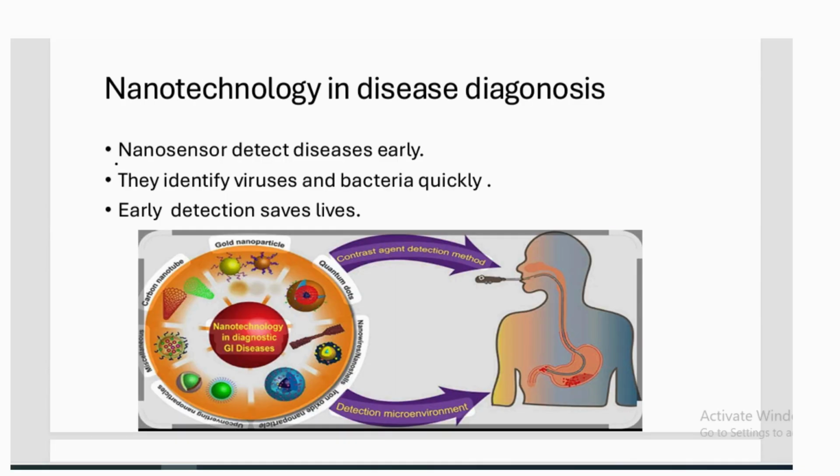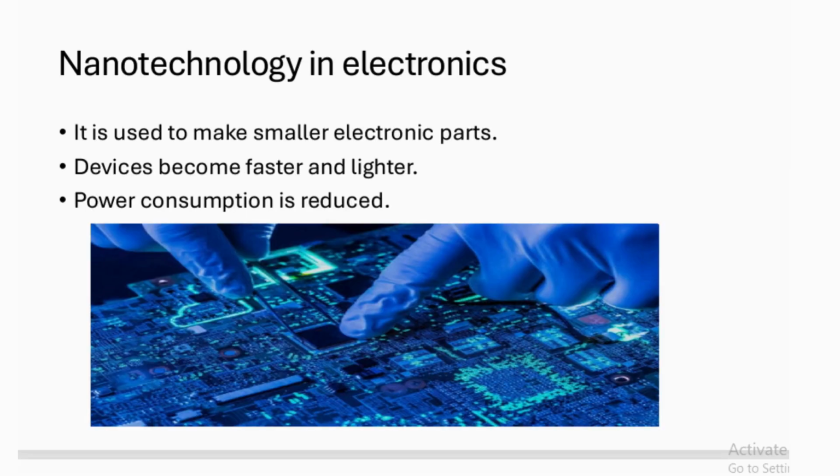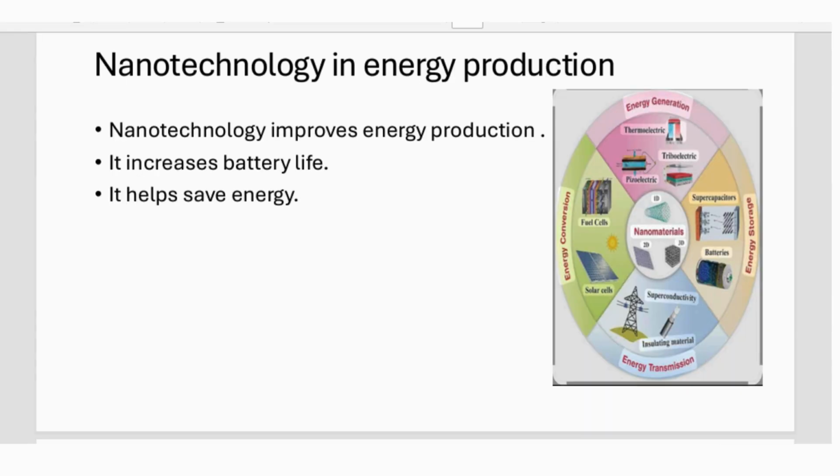Nanotechnology in disease diagnosis, like nanosensors, detects disease early. They identify viruses and bacteria quickly, and early detection saves lives. Nanotechnology in electronics, like it is used to make smaller electronic parts. The devices become faster and lighter, and power consumption is reduced.